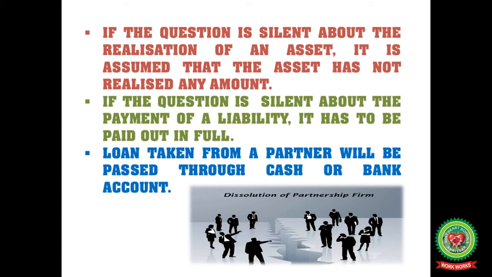Even if the question does not say to pay off the liabilities, like paying the creditors or the loans, it is still your responsibility to settle the full amount. The next guideline: a loan taken from the partner will be passed through the cash or bank account. These are all the guidelines to prepare the realization account.